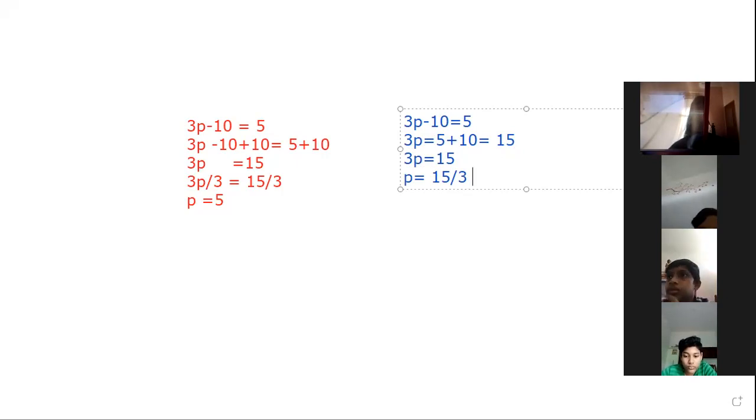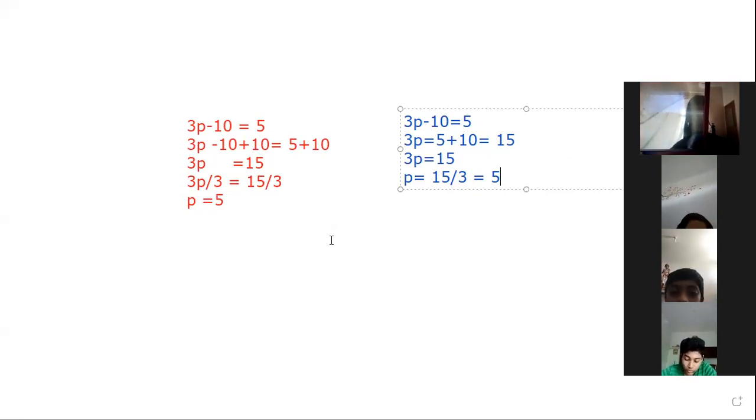What is the value of 15 divided by 3? It is 5. That is the same value of p we got in the first method. p is equal to 5. So in both cases, the answers are the same. Okay, these are the two methods.